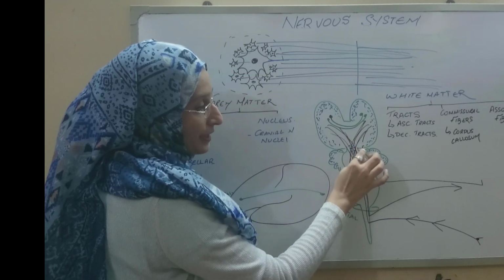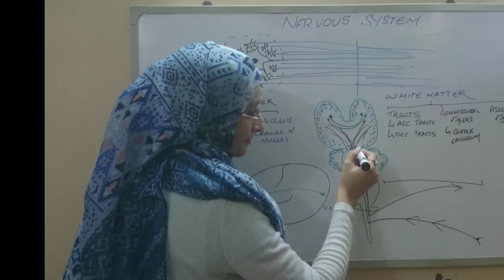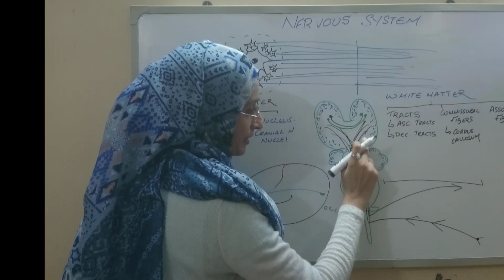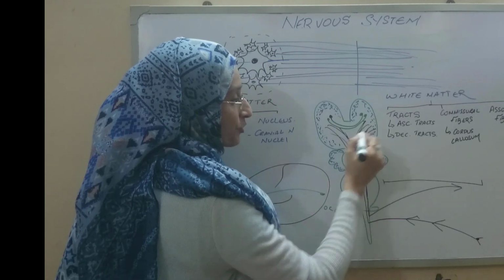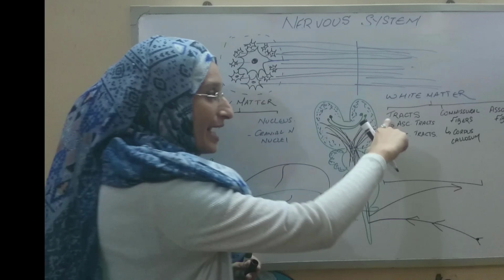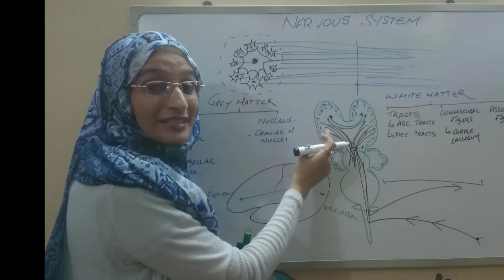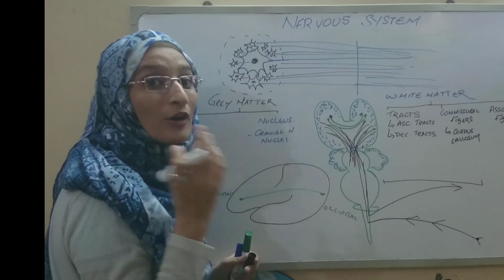Initially they were running in a convergent form, alright? They were a very narrow bundle, and as they push towards the cortex, they radiate out. So the tracts, as they reach the cerebral cortex, no longer remain in a tract or bundle form.